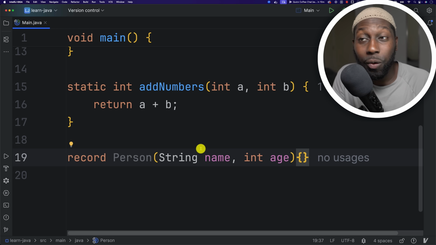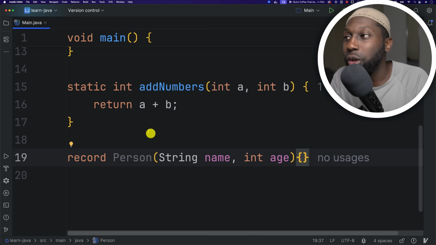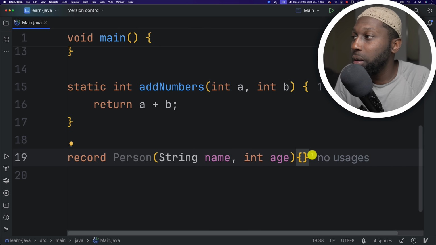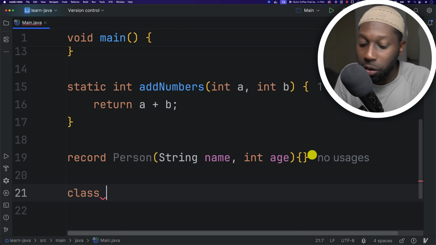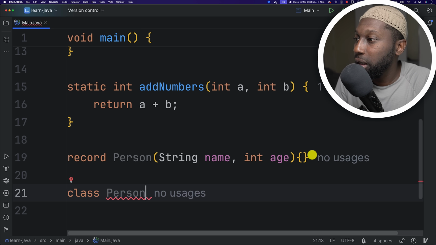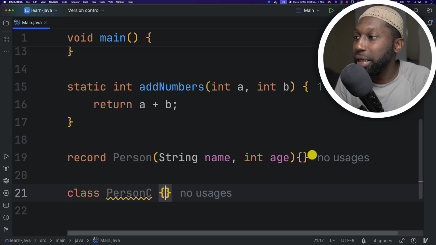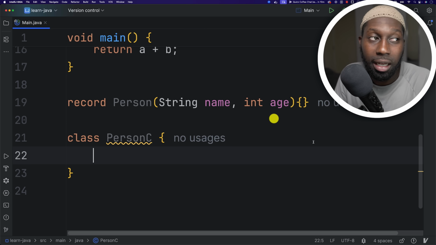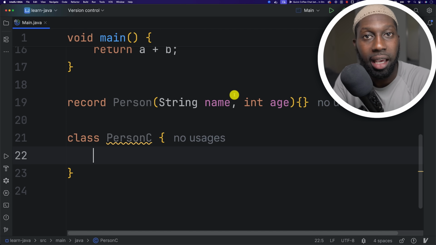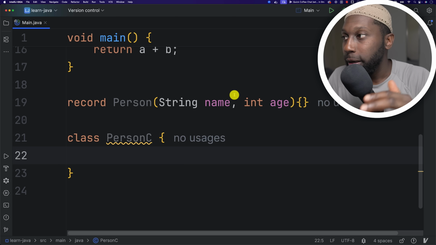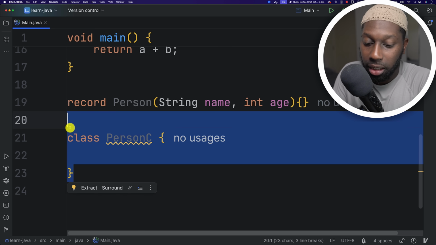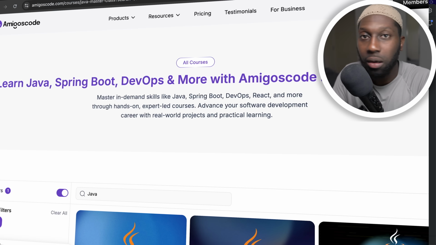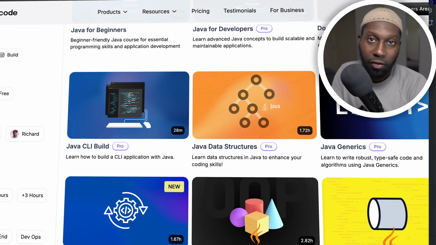Now, what I can do with this is create objects. The similar thing would be classes. Probably you'll see people do Person in here, and then I'm going to say PersonC, and this is a class where I can define all the attributes. So name, age, language, favorite food, nationality, and so on and so forth. This is a simplified version of it, and obviously I teach all of this in my Java courses.